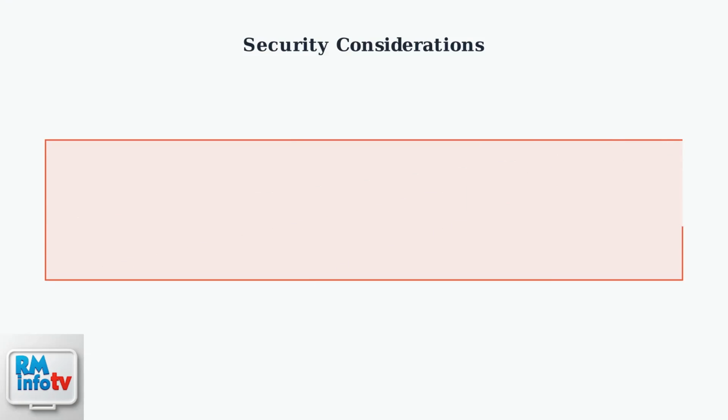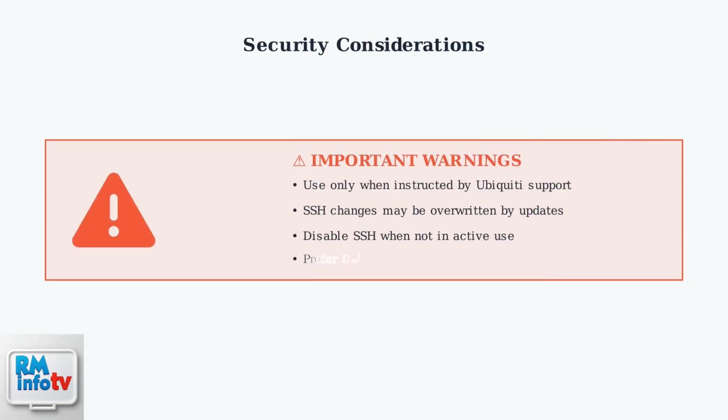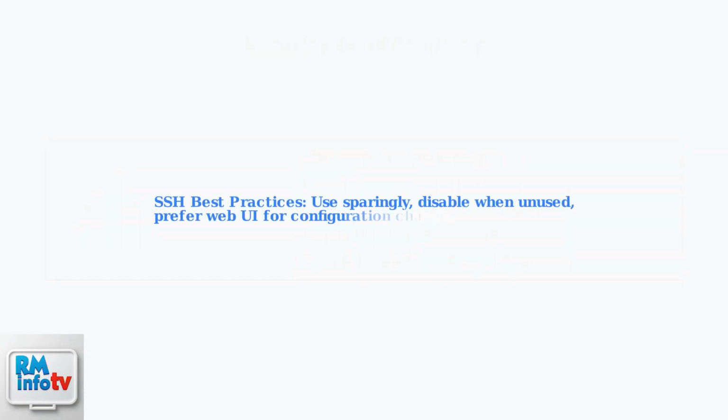Important warnings to remember: only use SSH when instructed by Ubiquiti support engineers. Changes made via SSH may be overwritten by UniFi services or firmware updates. Always use the built-in debug console in UniFi Network when possible, and disable SSH immediately after use. Remember that SSH is a powerful tool that should be used responsibly. When in doubt, consult Ubiquiti documentation or support before making changes to your UniFi Dream Router via SSH.